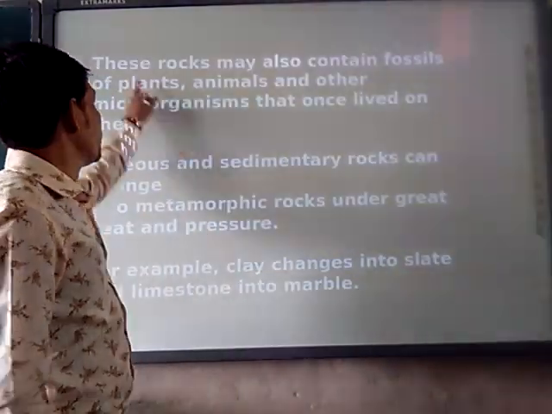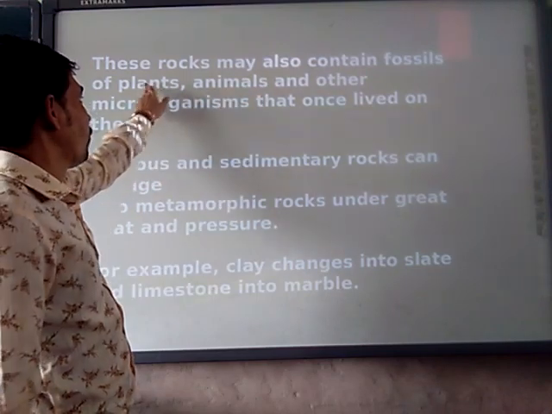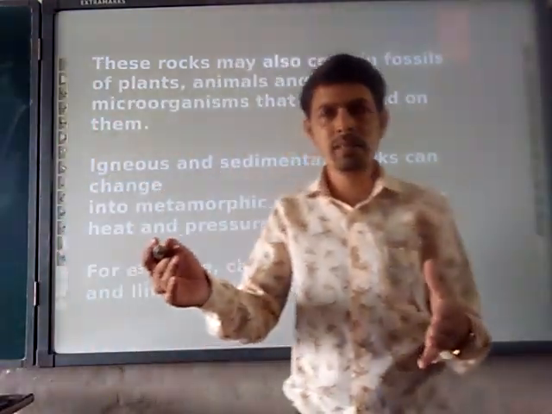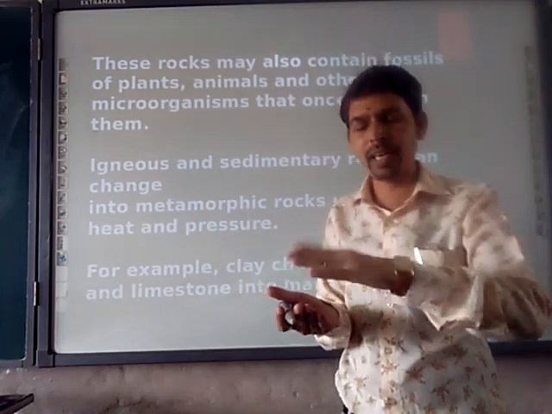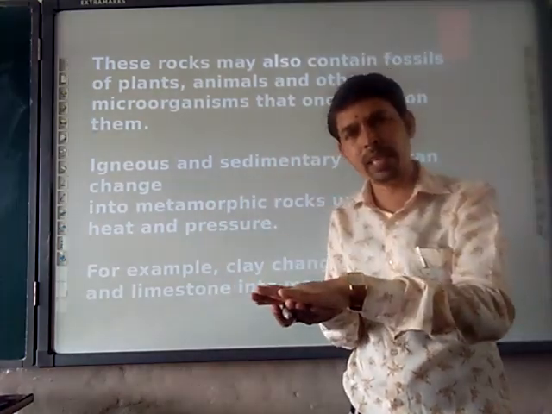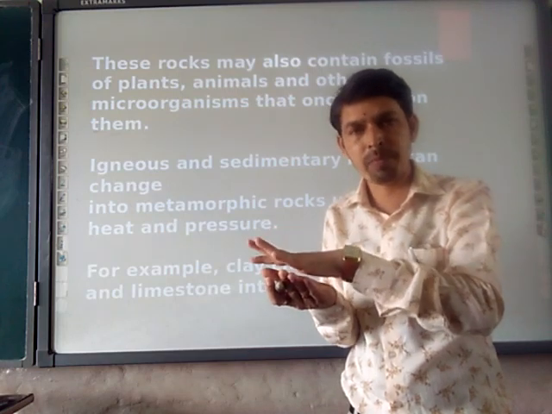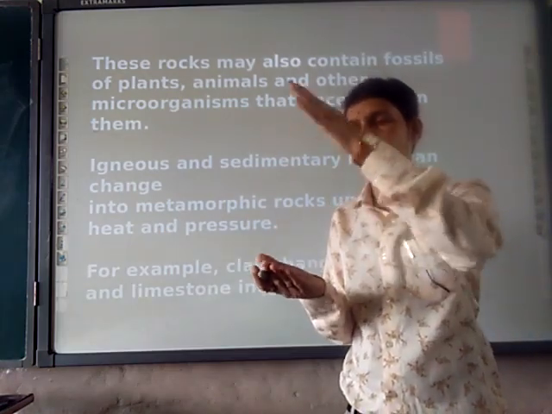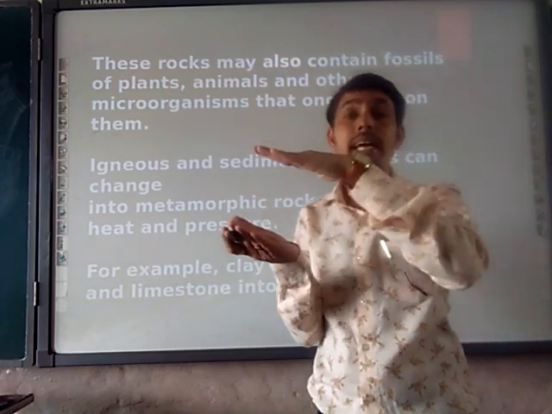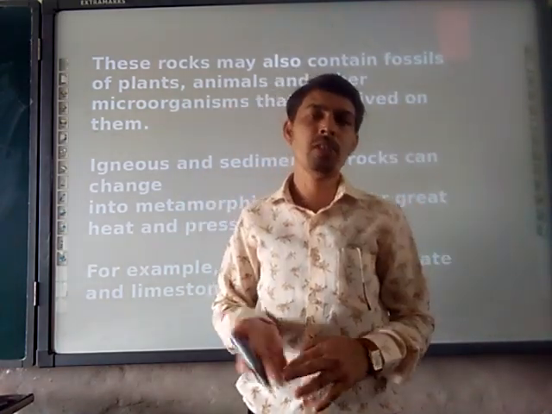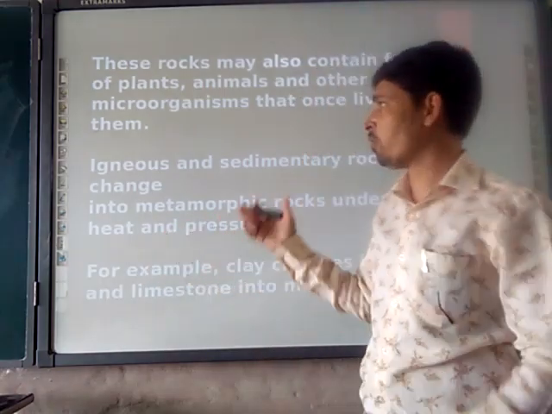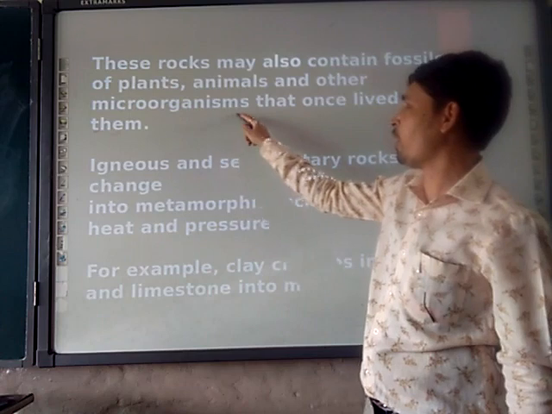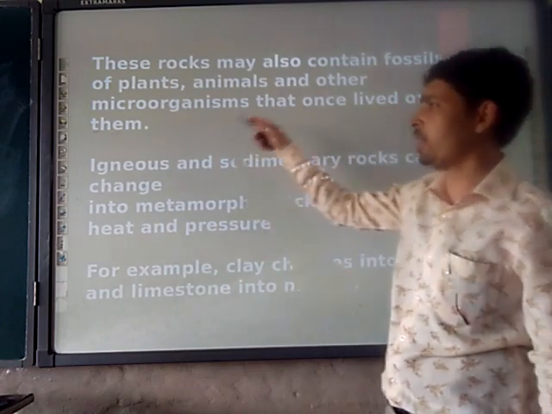Next, these rocks may also contain fossil plants and animals. How? Sedimentation is going on layer by layer. Some animal will die over there, so it will remain there. It can't move from there. Then the upper layer will come on that, layer by layer. So the animal will be dead and trapped in that layer. In sedimentary rock only this type of fossil will be there, and also other microorganisms that once lived on the earth.